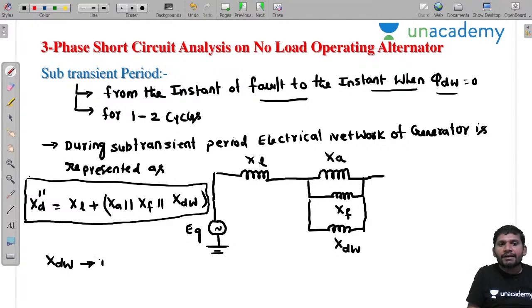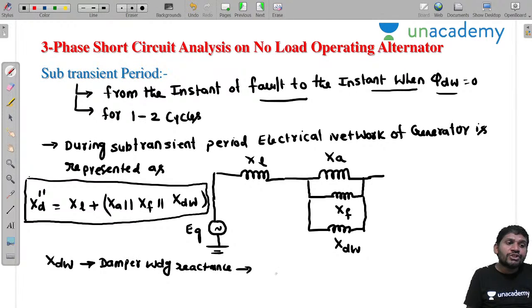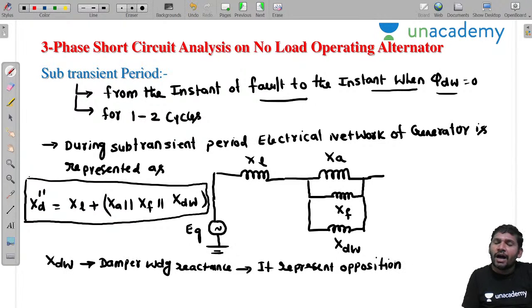It represents the opposition of, or aiding of, the main field flux, or opposition of armature reaction.